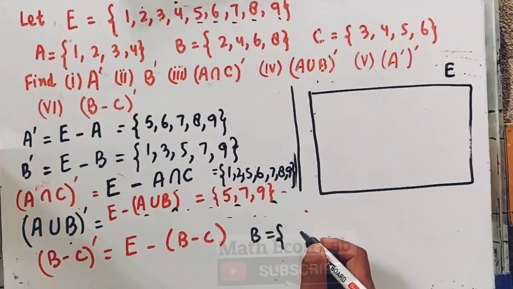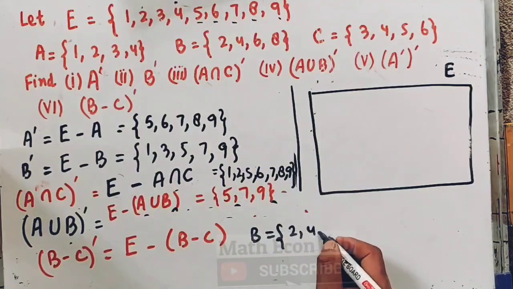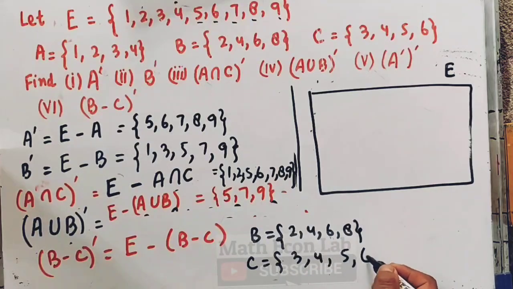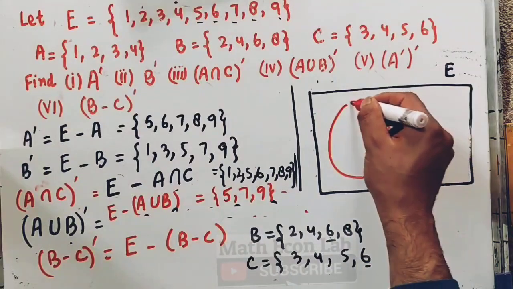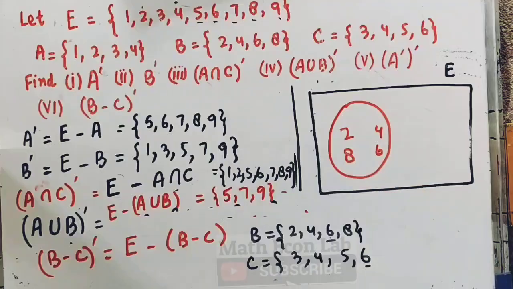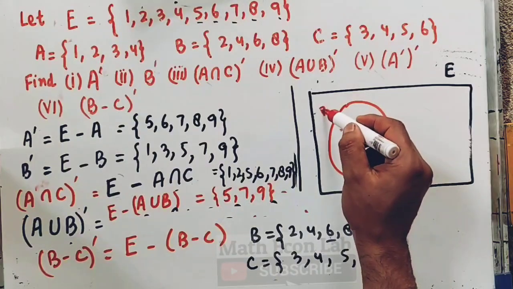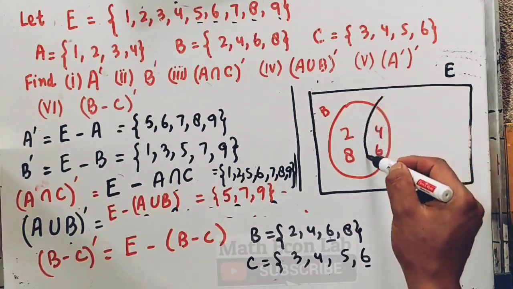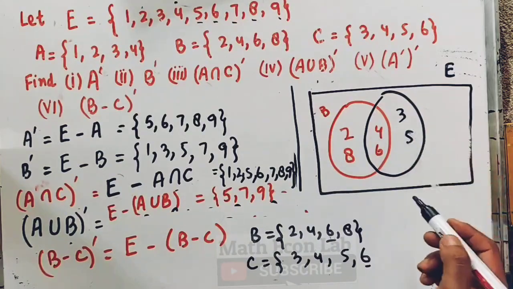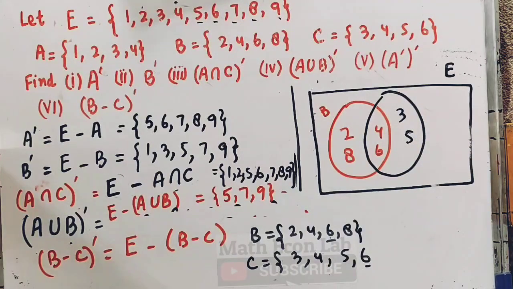So in B we have 2, 4, 6, 8. In C we have 3, 4, 5, 6. Okay, 6 is here and 8 also here. So we have 2, 4, 6, 8 in B. In C we have 3, 4, 5, 6. Okay. Now what is B minus C?